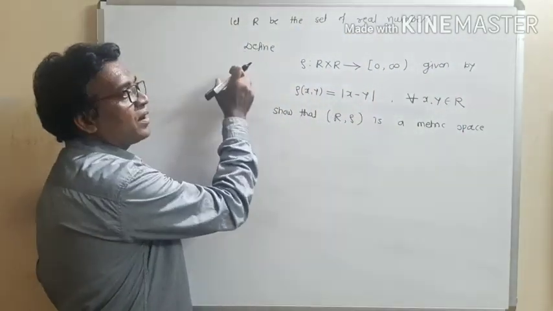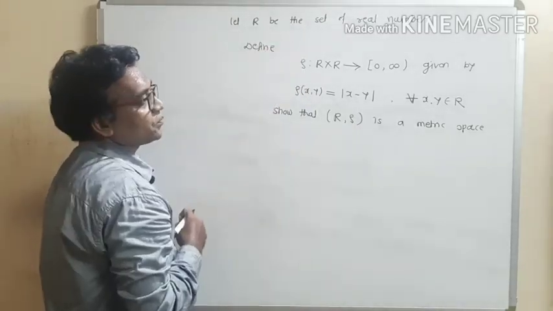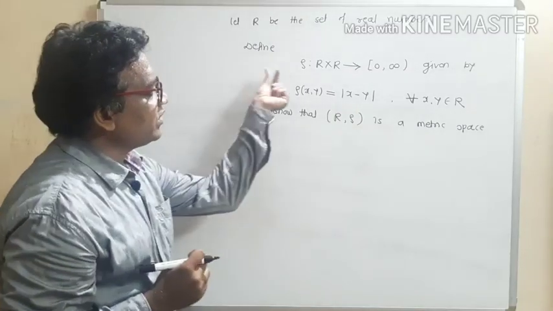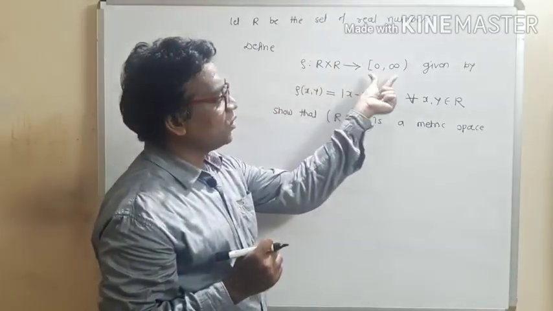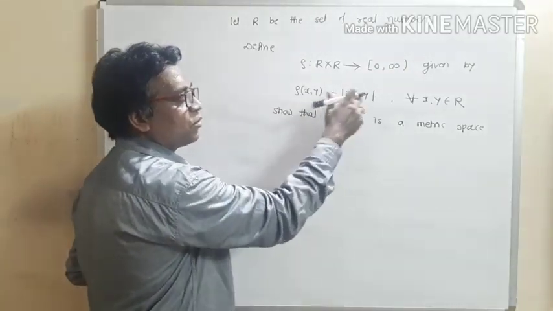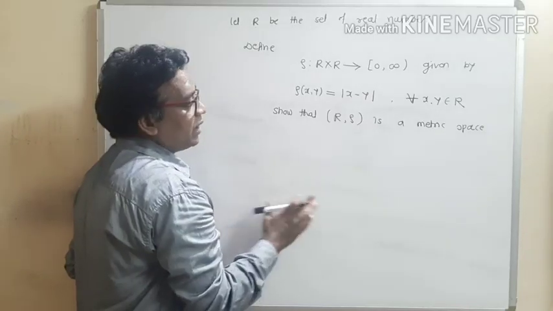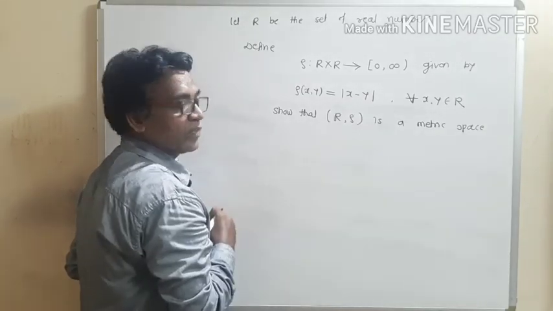We are given R as the set of real numbers, which is our non-empty set, and we are given a function rho from R cross R to [0, infinity). It is given by rho of x, y is equal to mod of x minus y, and we want to show that (R, rho) is a metric space.